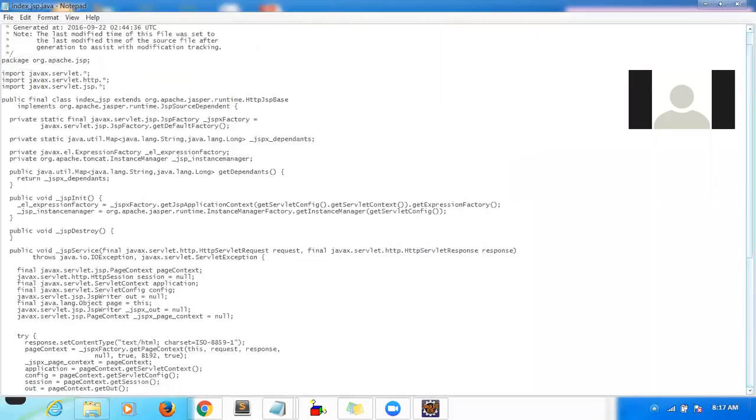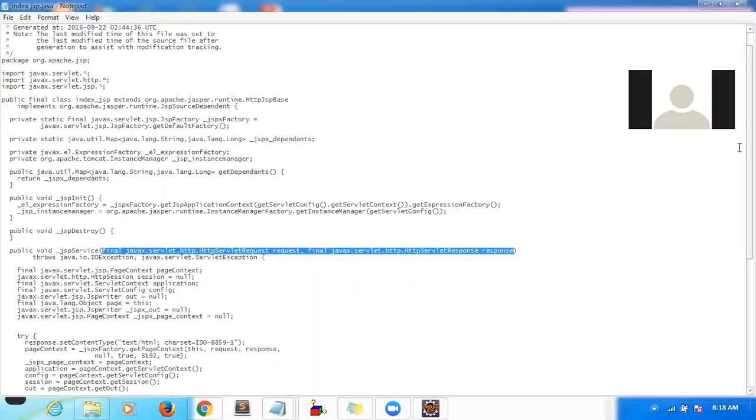The rest of the things are the same. It will extend some JSP dependent class instead of HttpServlet. So here it will extend the JSP source dependent class, and here also you have init method, destroy method, and service method. But the naming convention is different. Here you will see underscore jspInit, underscore jspDestroy, underscore jspService. For your service method, you need HttpServletRequest and HttpServletResponse.